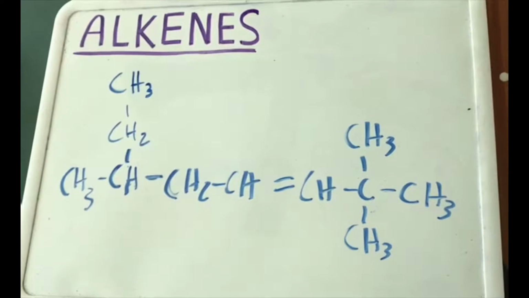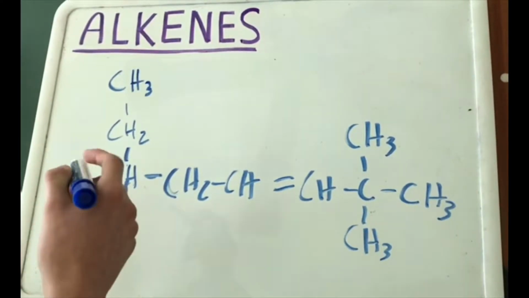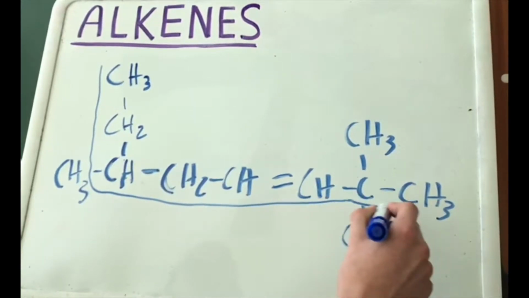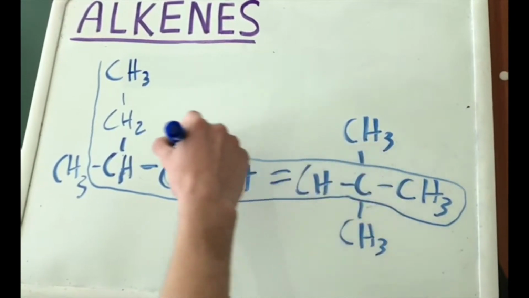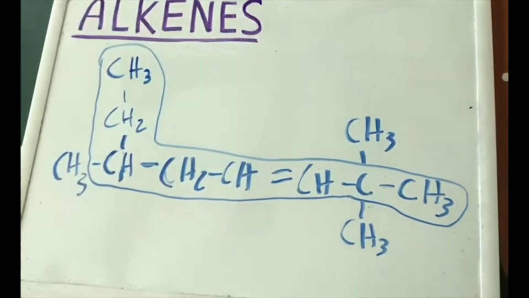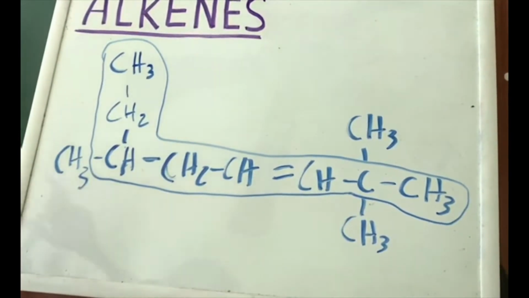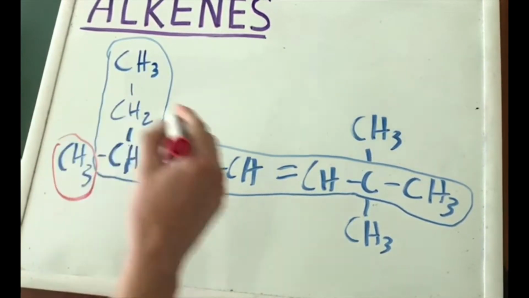First, we need to find the parent chain, and the parent chain is this one because it contains the double bond and is the larger chain. And well, the second step is to find the substituents, which are these.